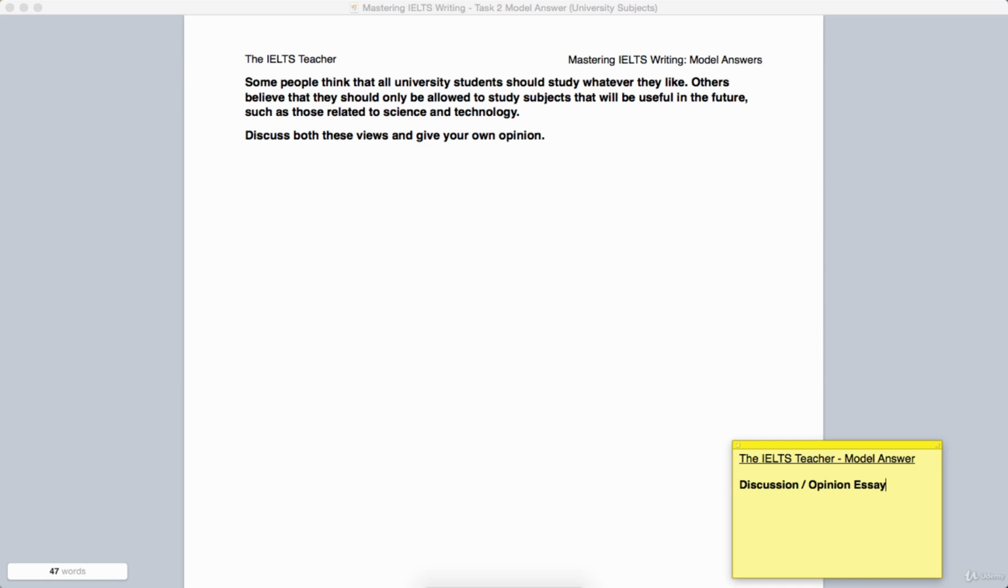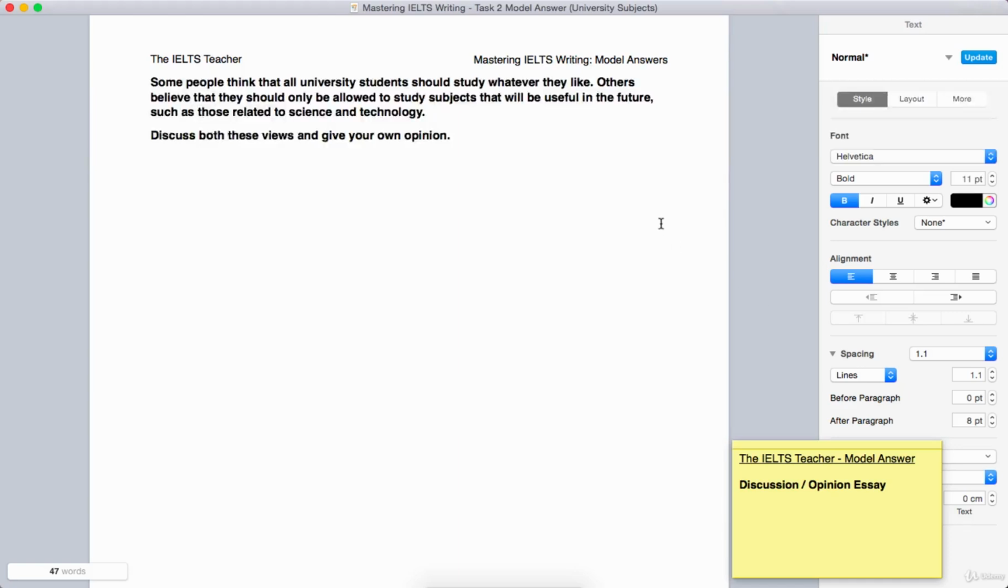Okay, now let's consider what the key words might be. There's quite a few words in this task, and that usually means there are quite a few different task elements. So it's very important in a task like this to make sure we address them all, and we've got a greater chance of addressing all of those task requirements, task elements, if we highlight or underline the keywords. So what do we think they are?